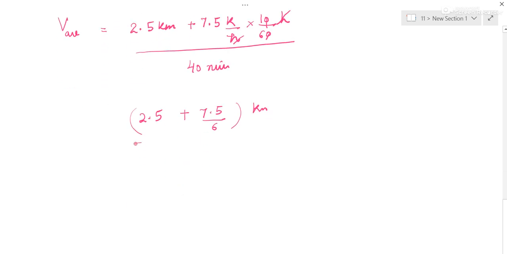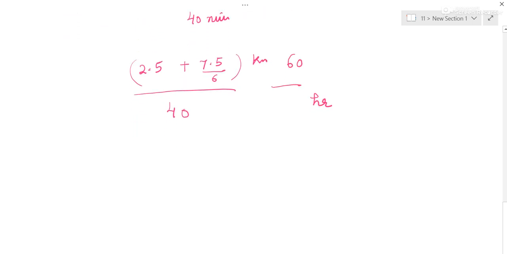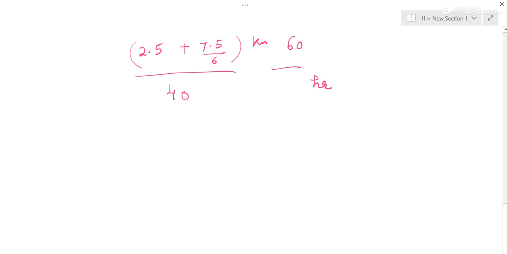And this is 40 minutes. Now we'll convert 40 minutes into hours, so 40 by 60 will go up and hour will be written down. Okay, now you can calculate it. This is 2.5 and this is 6. 6 1 is 6, 6 2 is 12, and then 6 5 is 30. This I've divided and I've written.